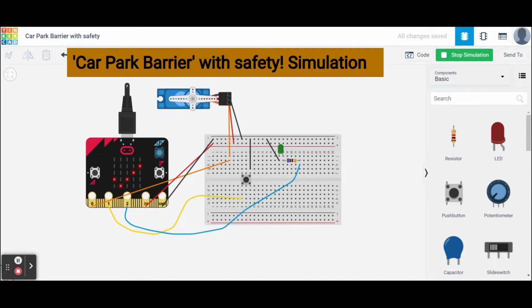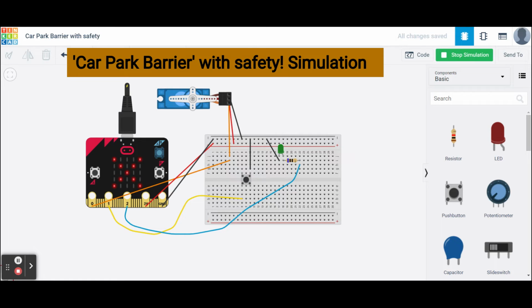I want you to try and program it using the MicroBit. So the car will travel along, hit off the switch, that's our input. Once the switch is triggered, it tells the pedestrian that they can cross in front of the barrier, but they've only 5 seconds left, as the LED will tell them that and the smiley face on the MicroBit.